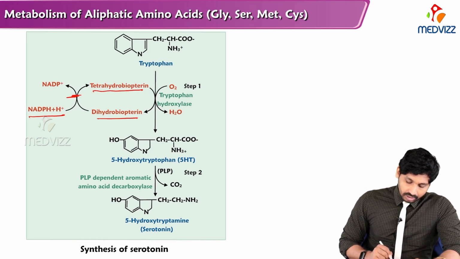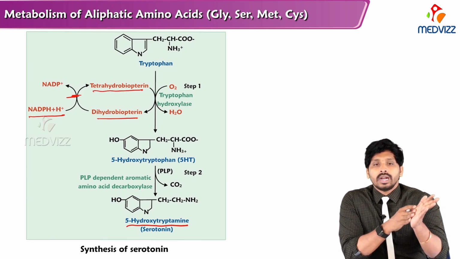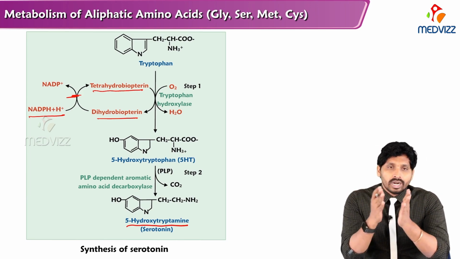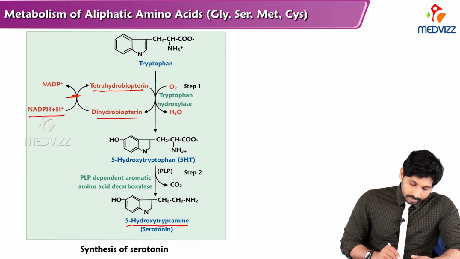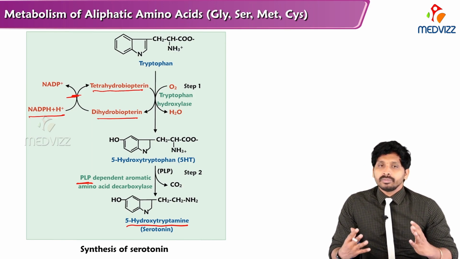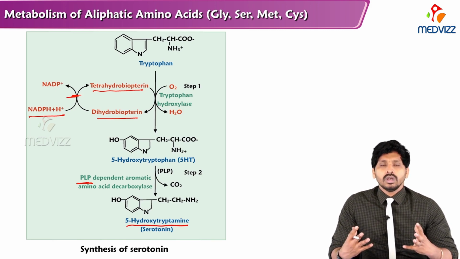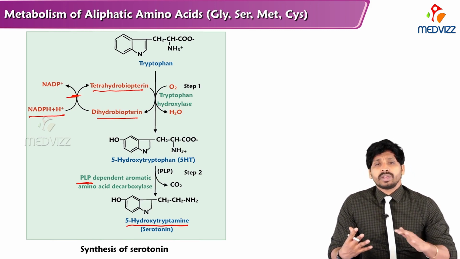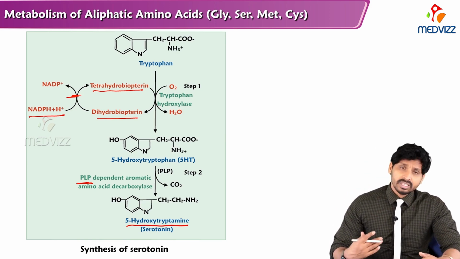5-hydroxytryptophan is further converted to 5-hydroxytryptamine. That means first there is hydroxylation, addition of a hydroxyl group, and in the second step there is removal of the carboxyl group. This aromatic amino acid decarboxylase is PLP dependent. That is the reason vitamin B6 is a major contributor in amino acid metabolism. Most of the reactions in amino acid metabolism take place with the help of vitamin B6. If B6 is deficient, your protein metabolism is going to be hampered, so you have to take care of your diet, which has to be rich in pyridoxal phosphate, that means B6.